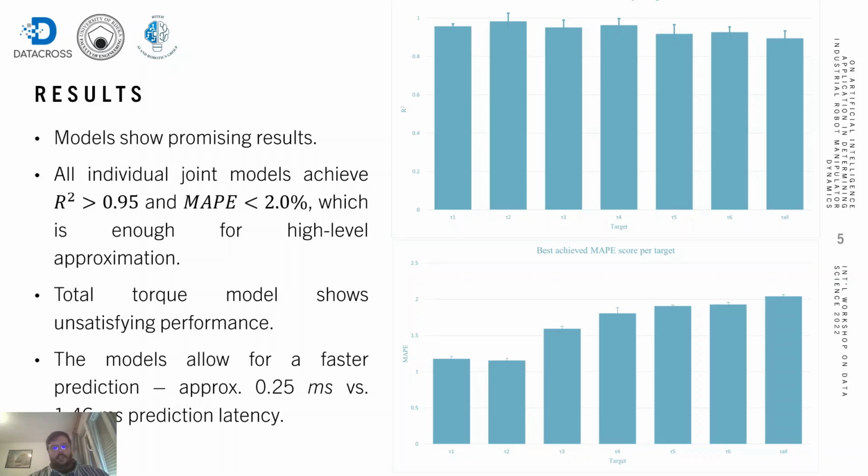One of the important things to note is that the models generated using MLP show a significantly faster prediction, or a smaller prediction latency, in comparison to the previously shown analytical models, with the prediction latency being about 6 times smaller. While this doesn't seem like significant time savings for a single calculation, we are planning on applying this in multi-agent systems for optimization, which will use a large number of agents and a large number of iterations, so these time savings could be expanded by a few orders of magnitude.